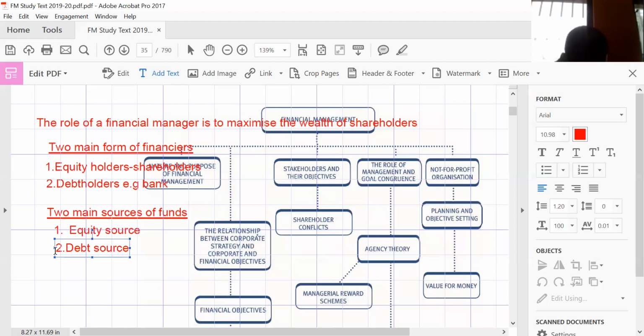Then you also added that we have two main sources of funds. Yes, sir. That is where we can get funds from. Equity source. We can get funds from an equity source or from a debt source.